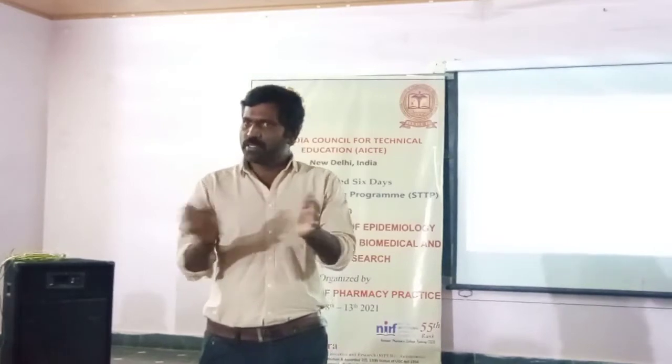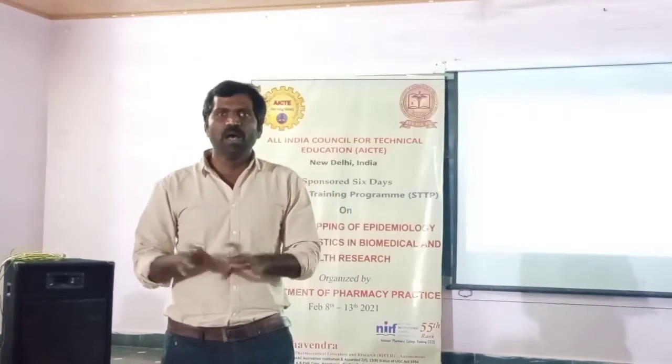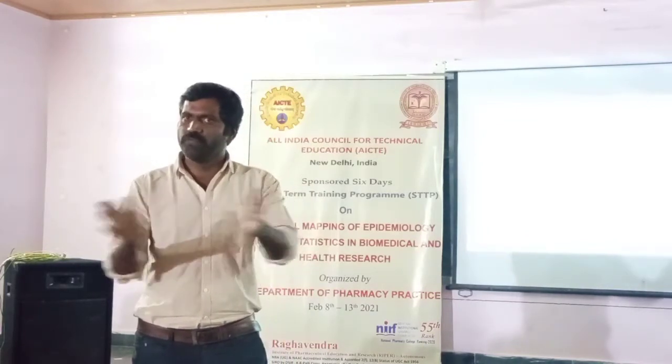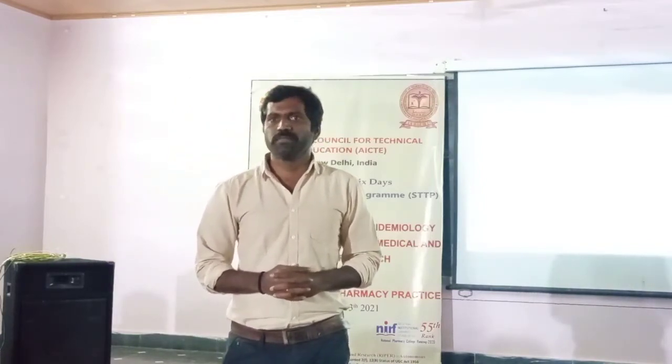If you divide test and control based upon exposure status or risk factor status or predictor status, that design we call a cohort study.